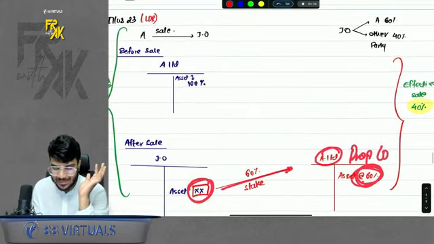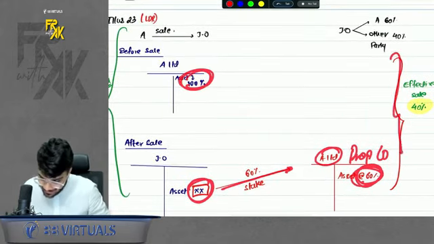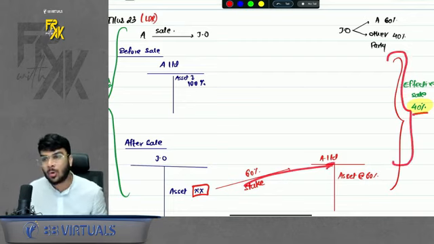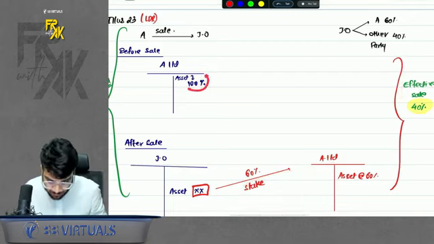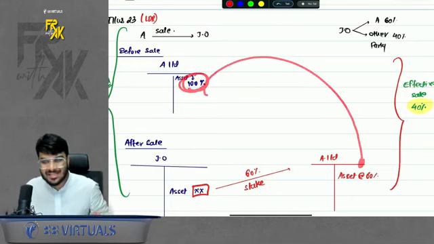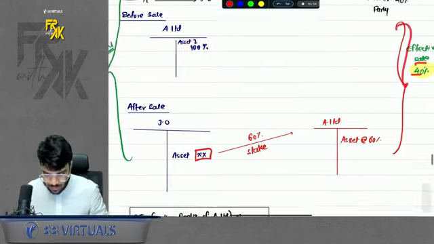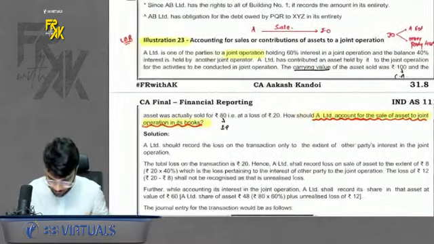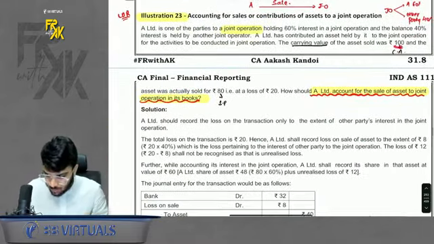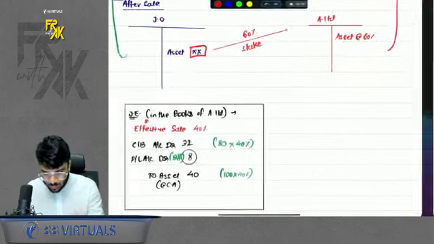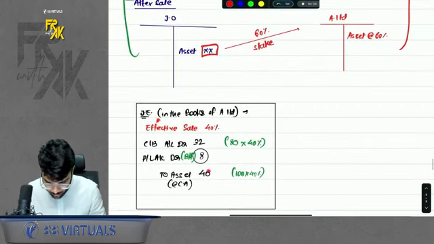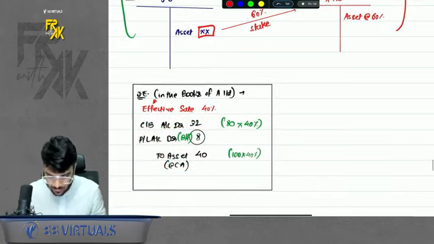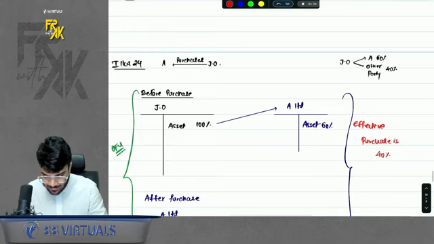So basically, before the sale, A had 100%. After the sale, A automatically recorded 60%. So effectively, A has sold only 40% of the asset, because after selling 100%, A is re-recording 60%. So the effective sale is 40%. So whenever the amount of sale is given, just record the sale to the extent of 40% only. So it is given that the carrying amount was 100, selling price was 80. So we will record only 40% of it. So carrying amount 40% of it, sales price 40% of it, balance is the loss. You will record it in the books of A Limited, of course. Same is illustration number 24.